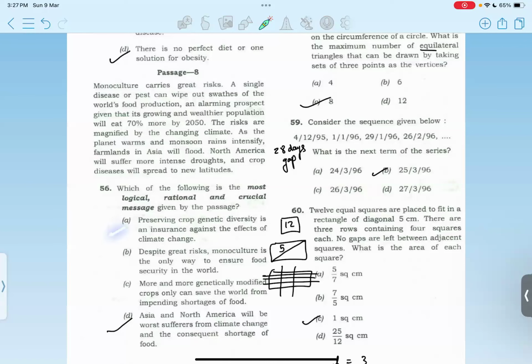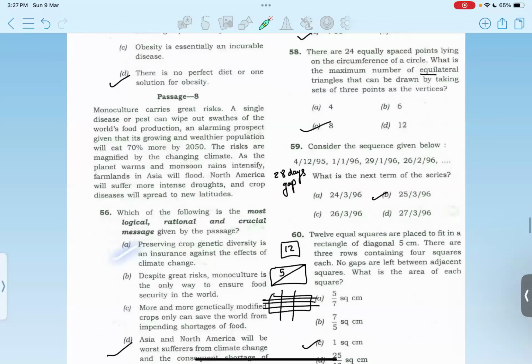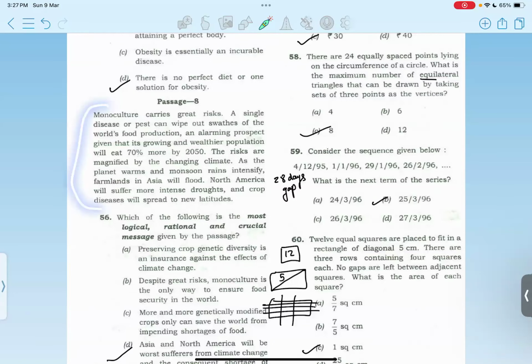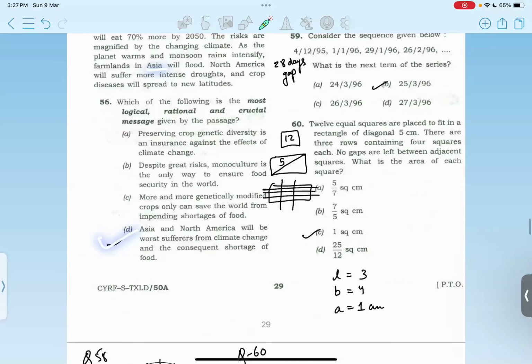Option A: preserving crop genetic diversity is an insurance against the effects of climate change. Okay, but directly the passage is not talking about crop genetic diversity, although it is talking about monoculture. But since the information is given on the risk associated with the continents of North America and Asia, that is why I chose option D.